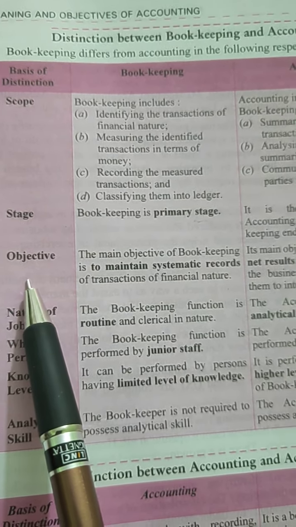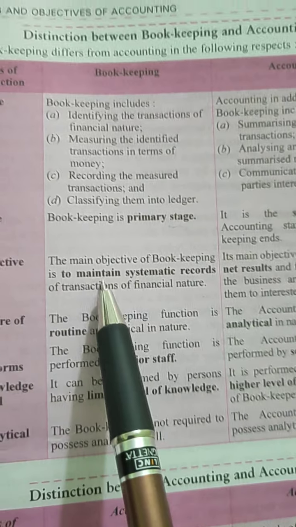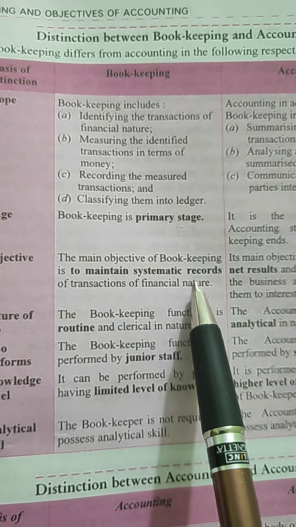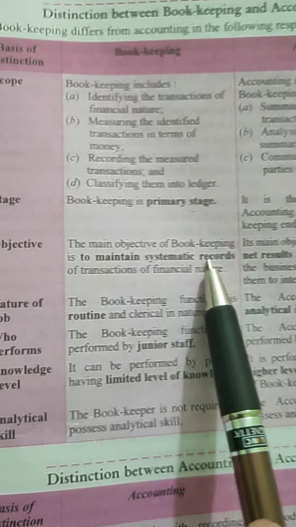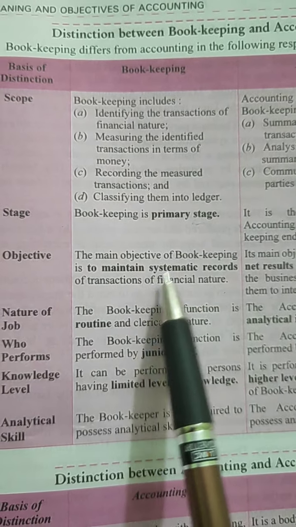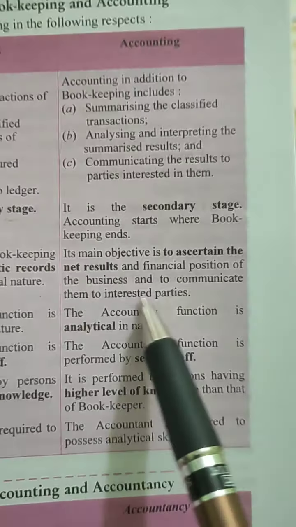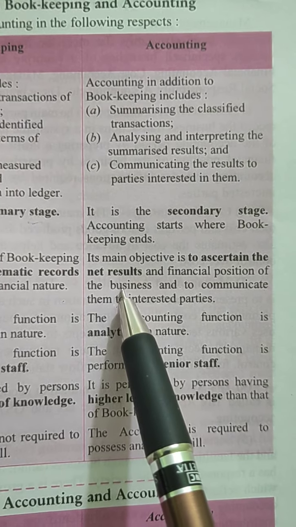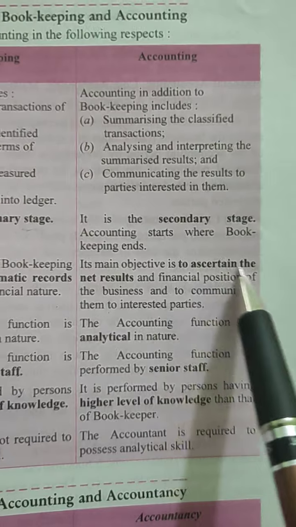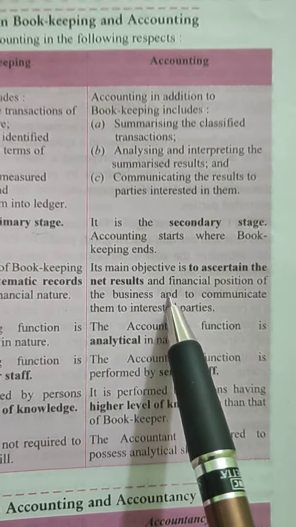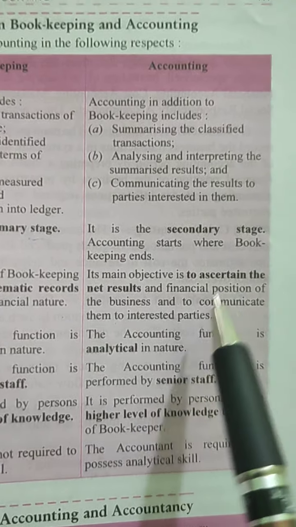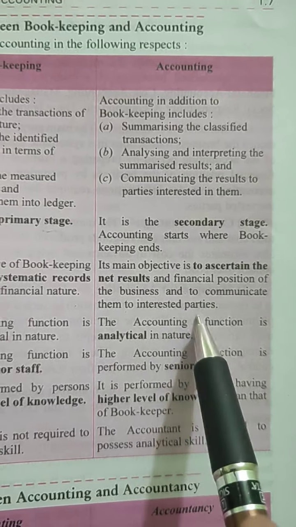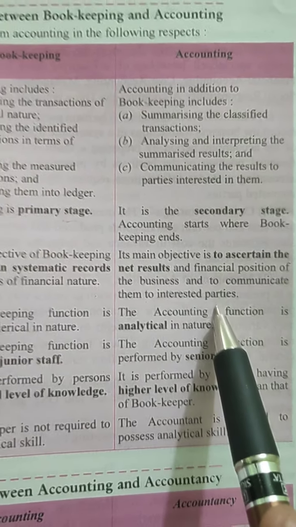Number 3, objective. What is the objective? The objective is to maintain systematic records. It is the sole objective of bookkeeping, to maintain systematic records, whereas accounting is much more than that. Not only to maintain systematic records, but to ascertain the net result, the financial position, and also to communicate useful information to the interested parties.